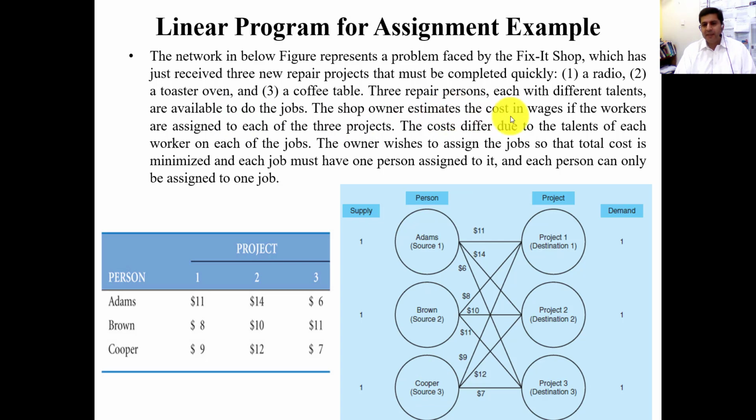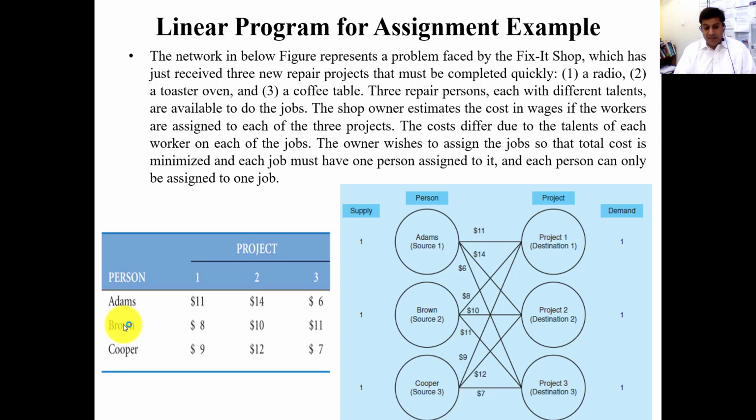The shop owner estimates the cost in wages if the workers are assigned to each of the 3 projects. Every person has some specific speciality, some seniority, juniority, so they will charge different amounts to do different tasks. For example, from this table, if Adam is assigned to project 1, he will charge $11. If assigned to project 2, he will charge $14. If assigned to project 3, he will charge $6.